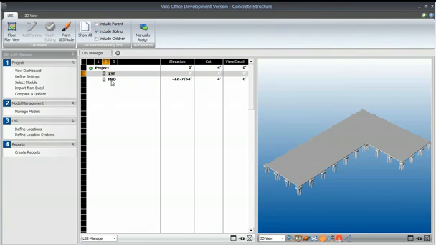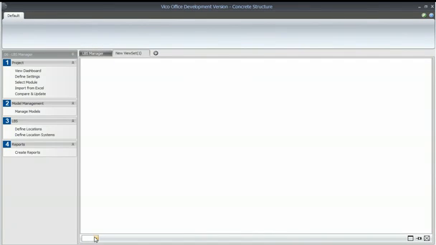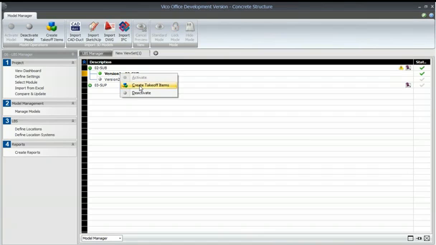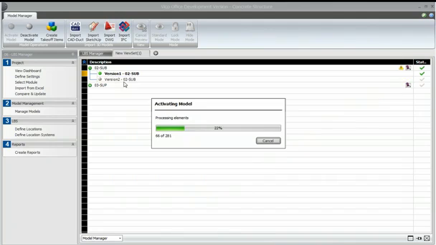What we're now doing in this building is splitting the project location into two vertical locations, two stories in the building. One of the stories is going to go from -22 feet to 0, and the other is going to go from 0 to the top of the box that you just saw. The way that we can see those 3D locations is by reactivating the model. I mentioned before that you can have as many different view sets as you like, so I'm just going to add the Model Manager view set, and I'm going to reactivate that model very quickly.